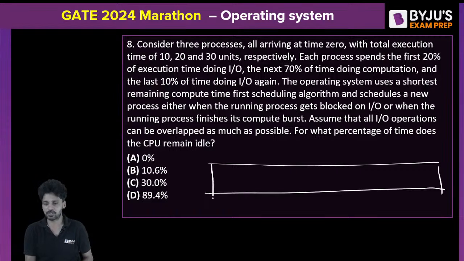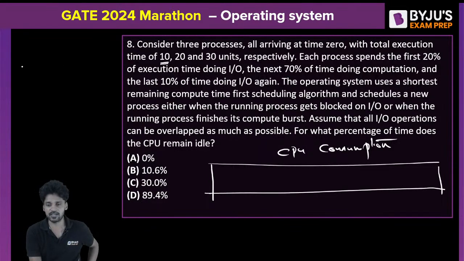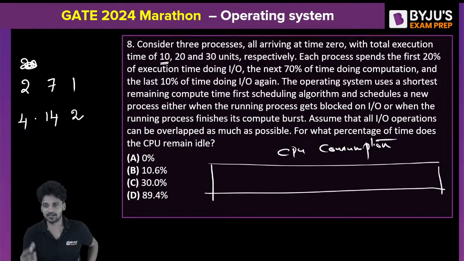This is the CPU consumption, okay? Gantt chart means it is the CPU consumption. Now process P1. P1 execution time is 10 clock cycles, but it must be divided into 2, 7, 1. P2 must be divided into 4, 14, 2. P3 must be divided into, I'll show you right now. You don't need to worry. I showed it already. I don't know why you missed.